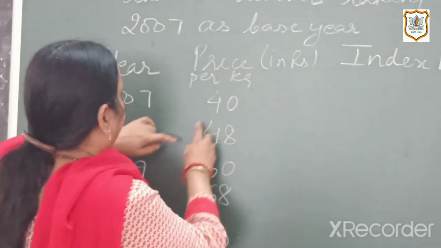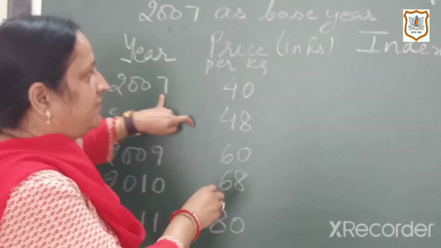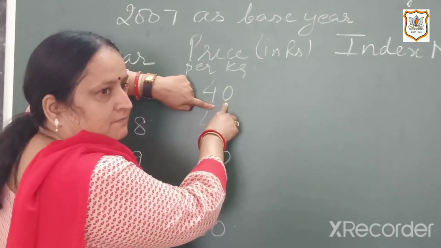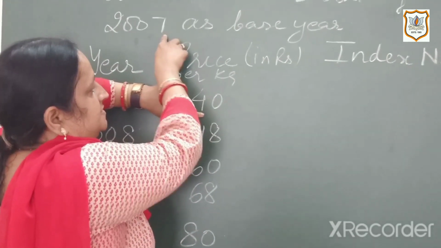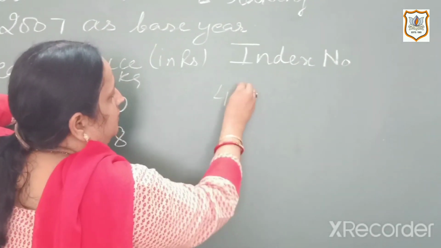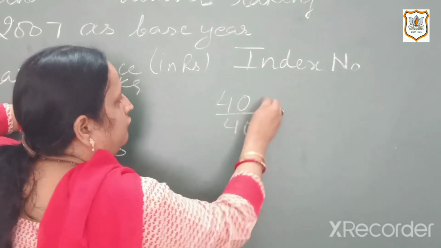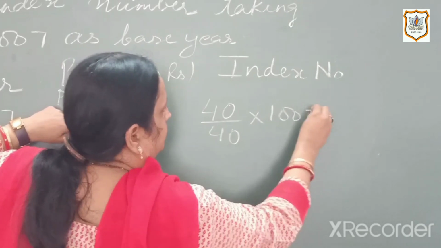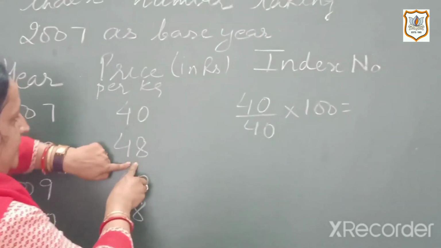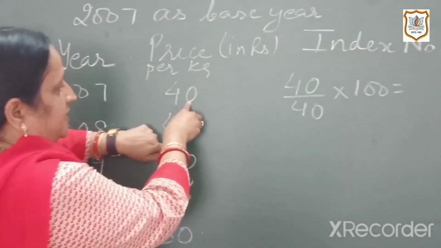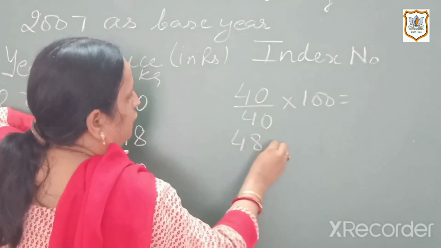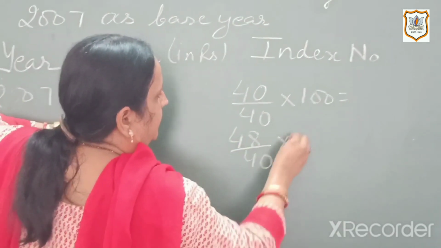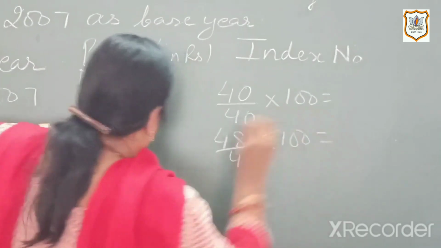For example, if you take the year 2007, the price is 40, base is also 40 because 2007 is the base year. So your index number will be 40 upon 40 into 100. For the second year, base is 40, current price is 48, so you will have 48 upon 40 into 100.